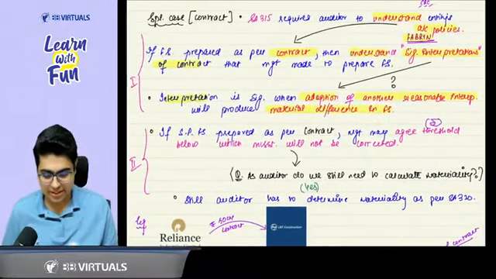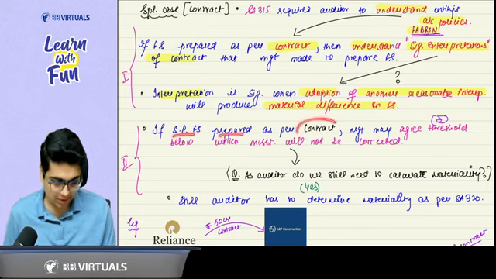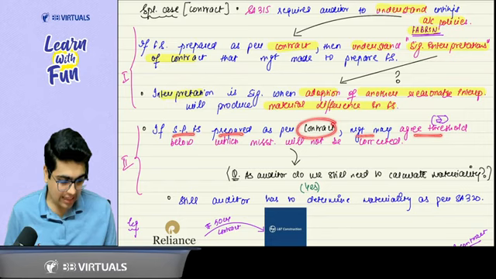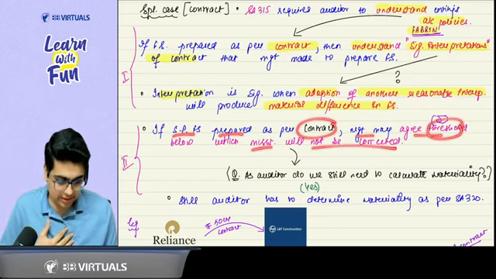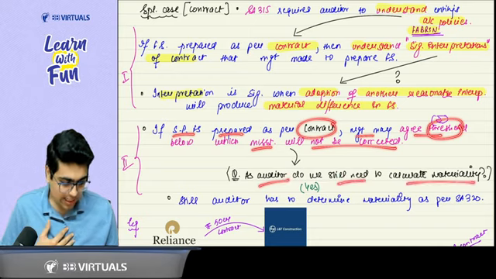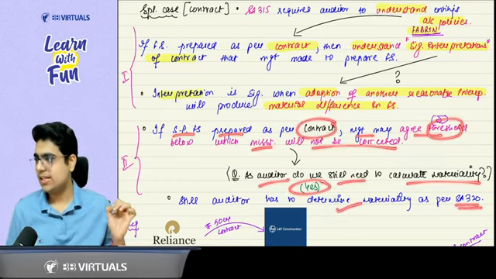So this is the same written here. If the special purpose financial statements prepared as per contract, management can agree a threshold, that is the amount, below which misstatements will not be corrected. So as an auditor, do we still need to calculate materiality? Yes. Still the auditor has to decide the materiality as per SA 320.